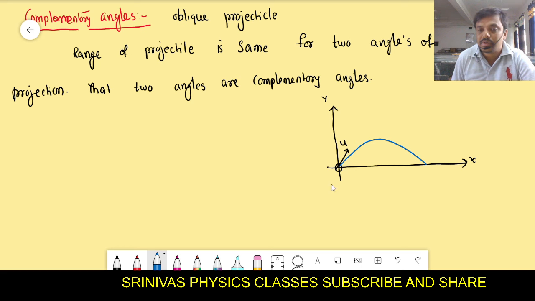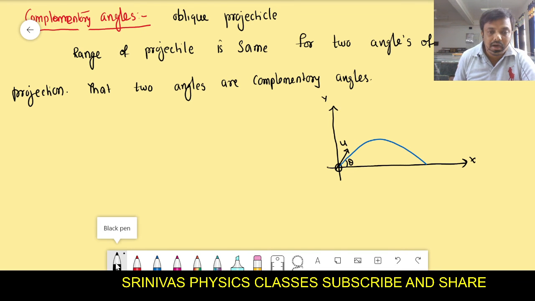We are throwing it at a certain angle here, which we can consider as theta. Another object is thrown with some other angle, 90 minus theta, and it will travel along the same range, but along a different path.